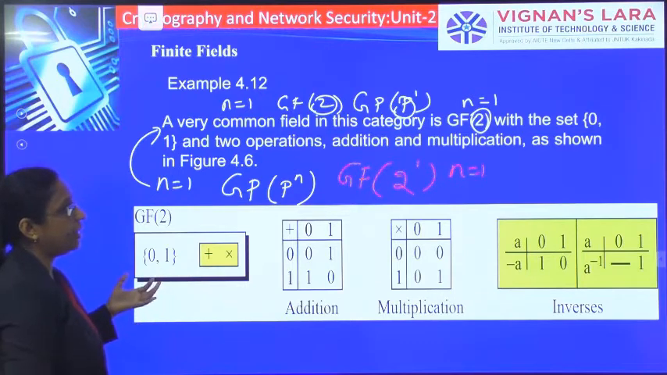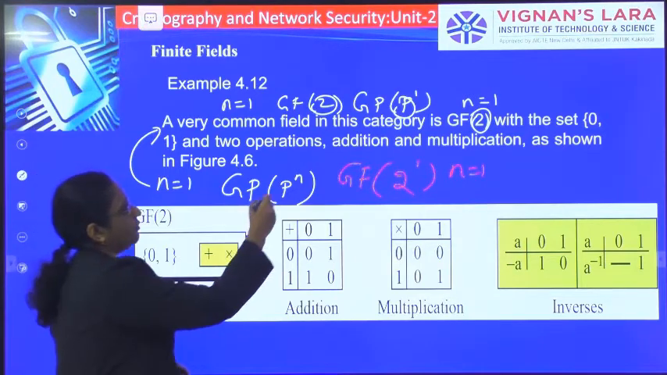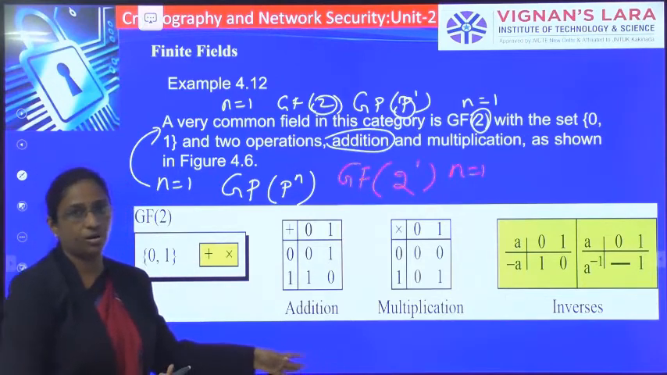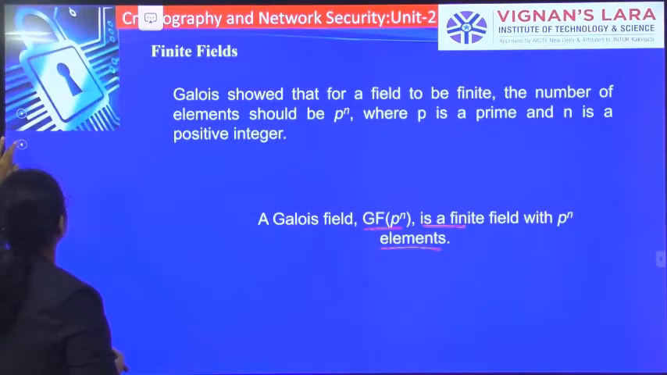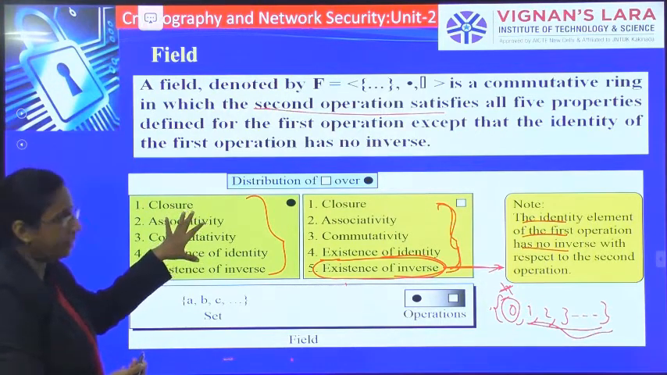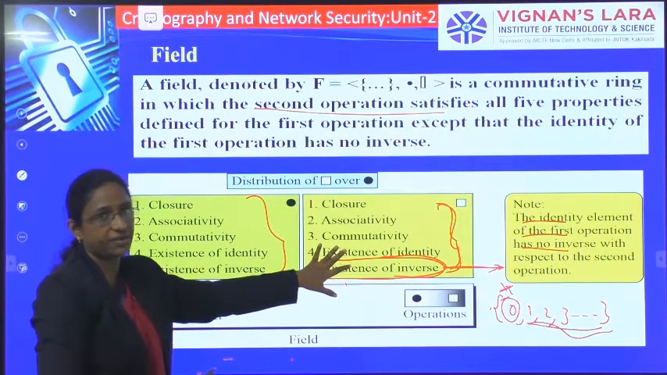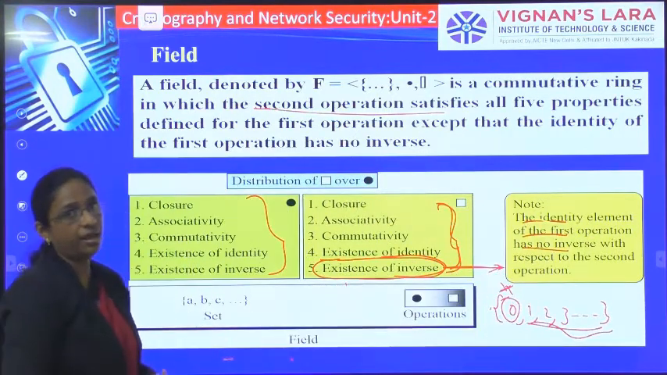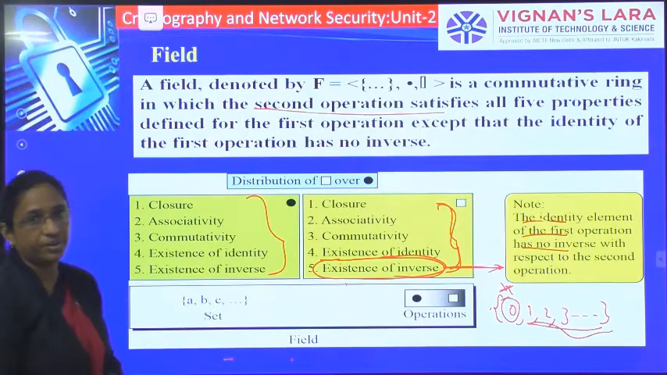Already we have given that a finite field has two operations: addition operation and multiplication operation. In the field we have said that the first operation satisfies all the 5 properties, and similarly the second operation should also satisfy all the properties, except that the identity element does not have any inverse. Except for that, all other properties have to be satisfied.